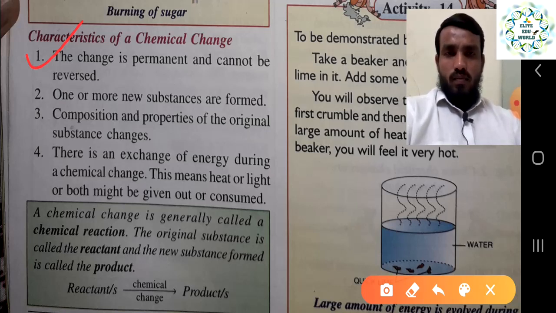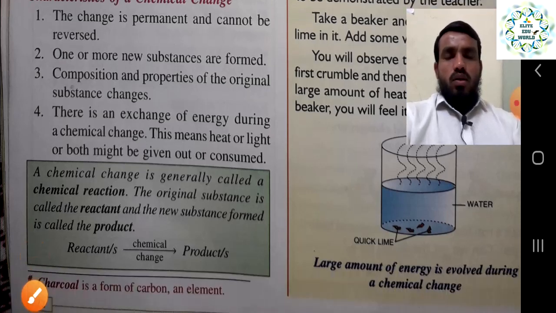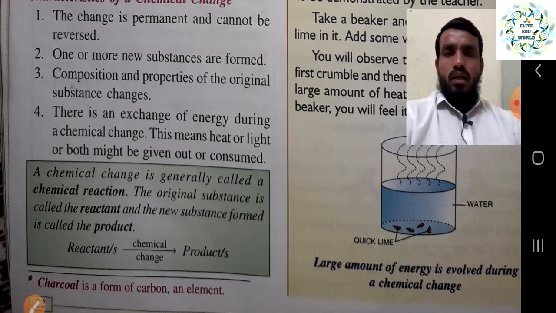So these are four major points with the help of which we can understand whether it is a chemical change or a physical change, right. A chemical change is generally called a chemical reaction. We can use the word chemical reaction for a chemical change, because whenever something is burning, it is chemically reacting with oxygen. That is why we can say it is a chemical reaction, and the original substance is called the reactant and the new substance formed is called the product.